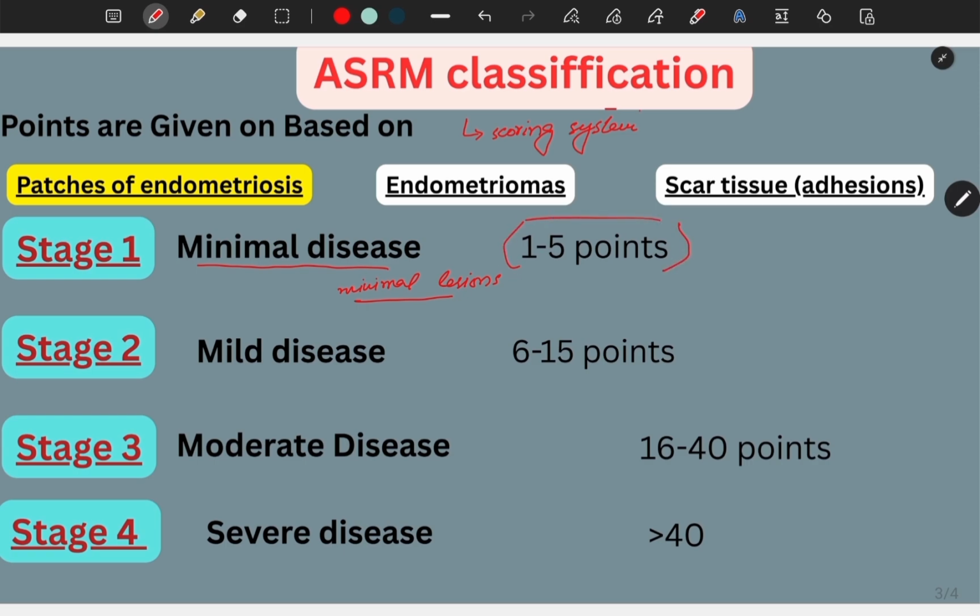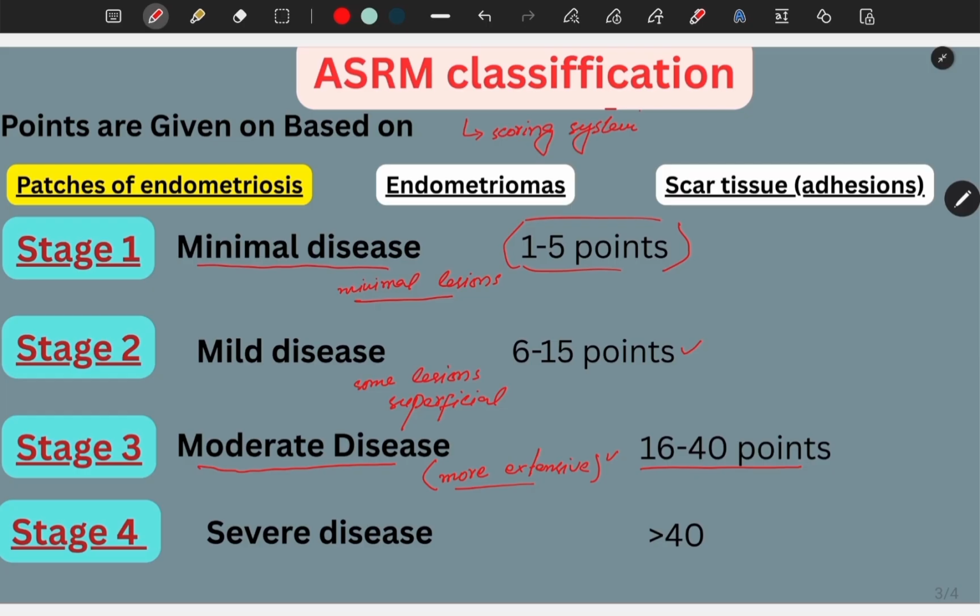The second stage is called mild. It involves mild disease with some lesions present, including superficial or deep endometriosis and some adhesions or scars. Scoring for stage 2 is typically 6 to 15 points. The third stage is called moderate. The moderate stage represents moderate disease with more extensive lesions and adhesions, including both superficial and deep endometriosis and more significant adhesion formation. Scoring range is typically 16 to 40 points.